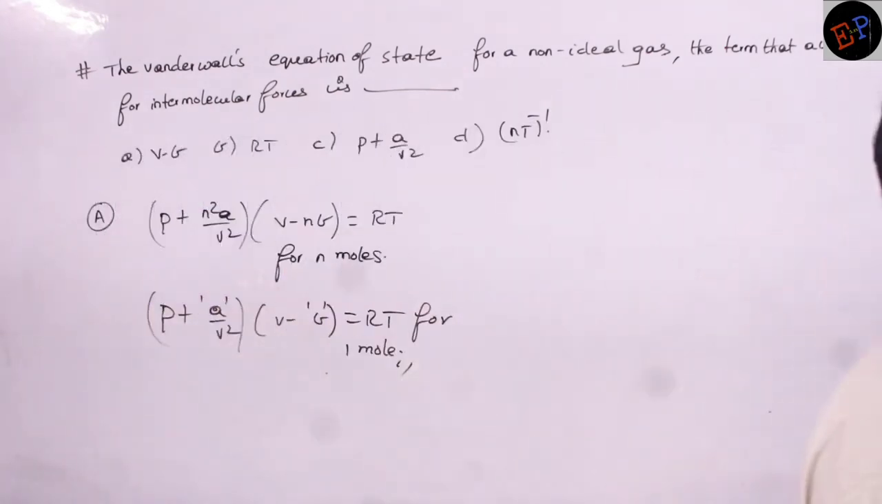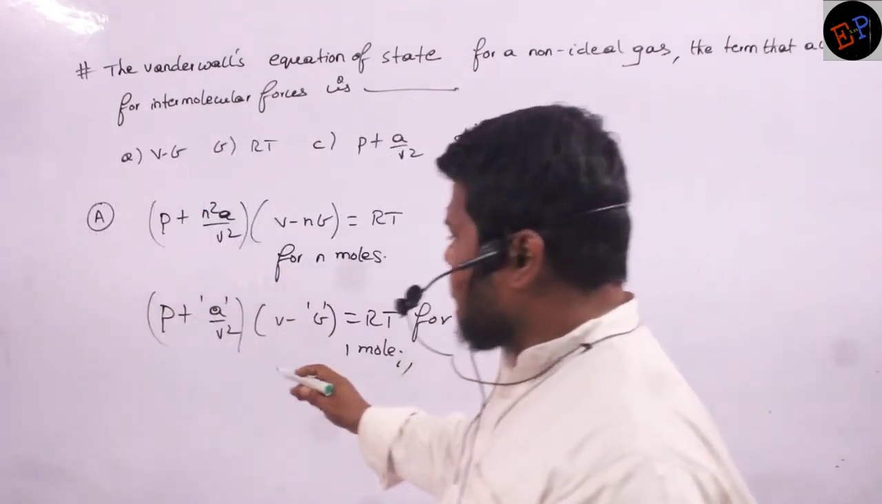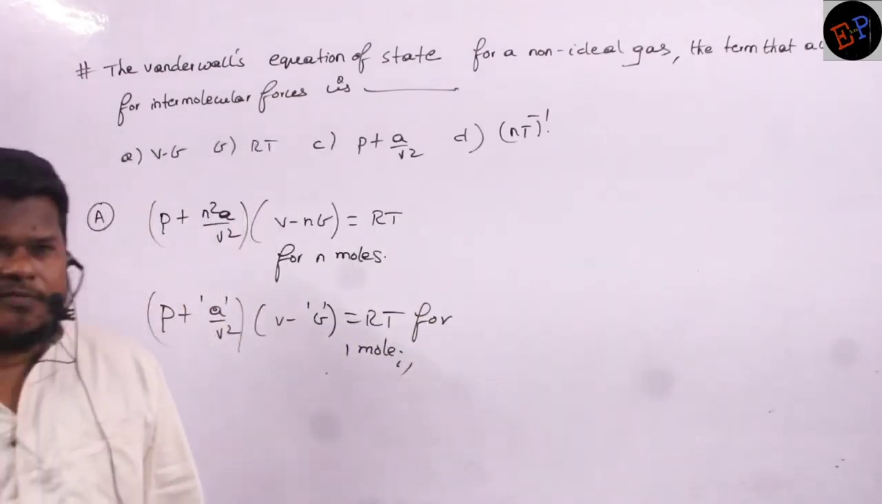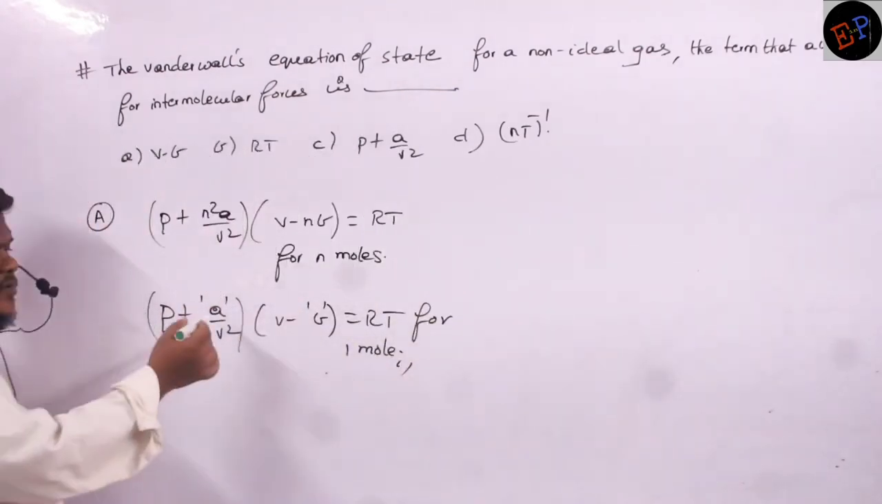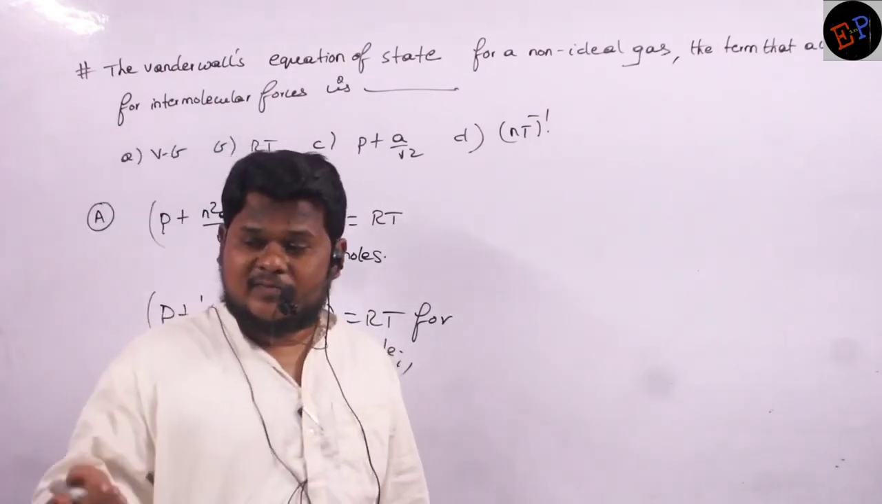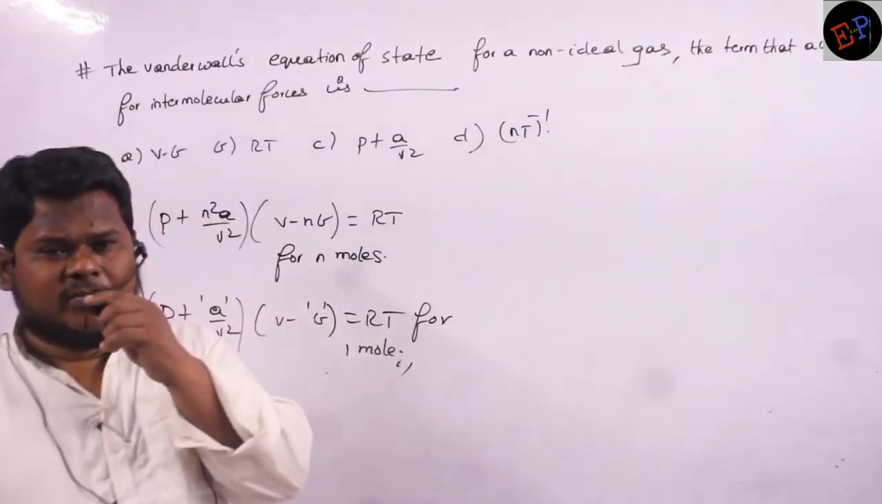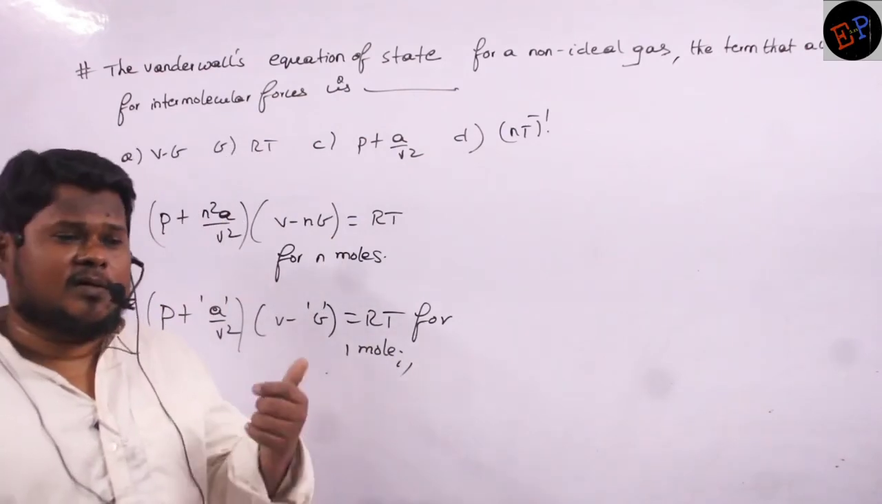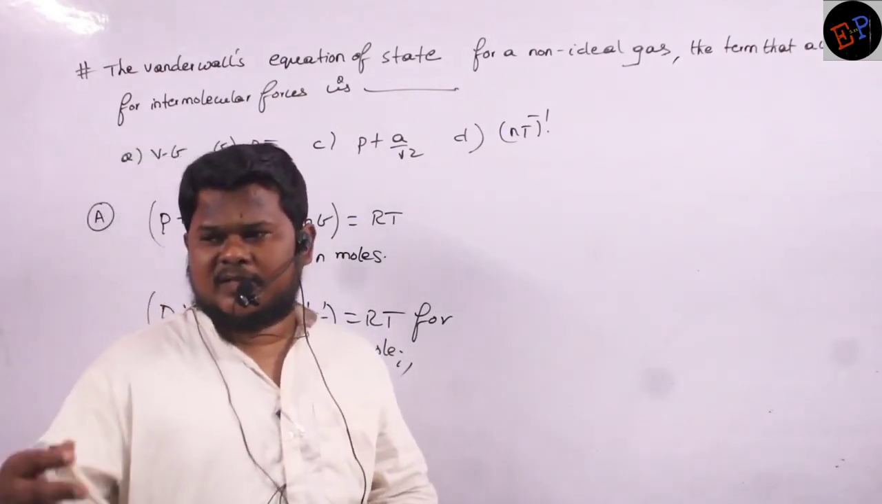Which one is related to intermolecular forces? A by V square is related to intermolecular forces. Already we have studied, no? So in an ideal gas, there will not be any intermolecular forces. But in a real gas, definitely intermolecular forces will be present. Forces can be either attractive or repulsive also, but most of the time it is attractive only.